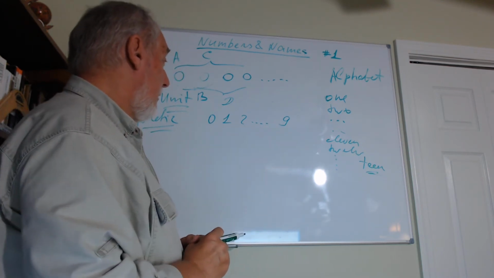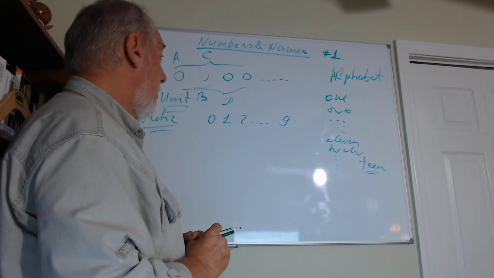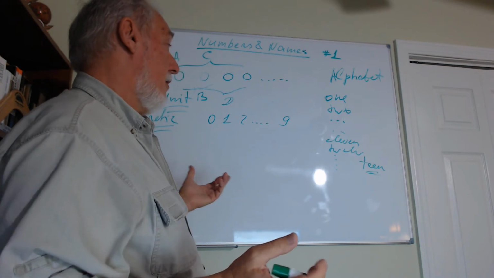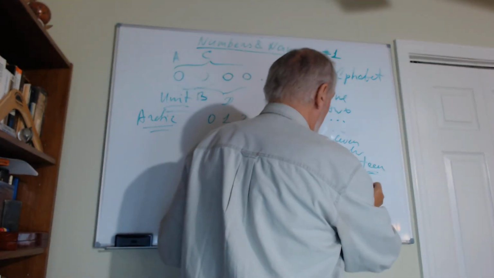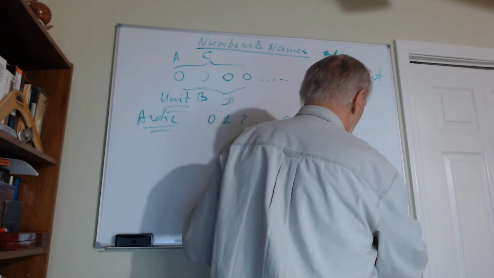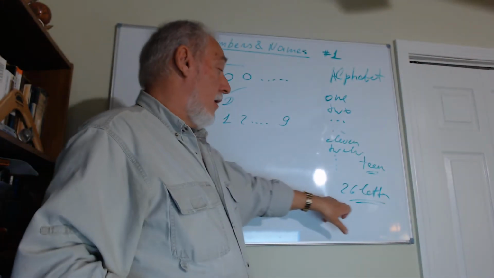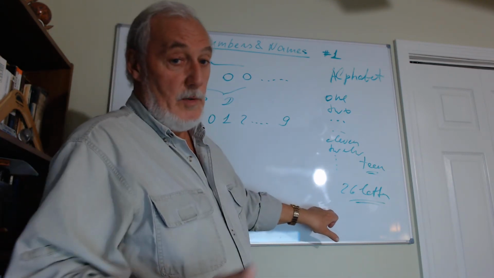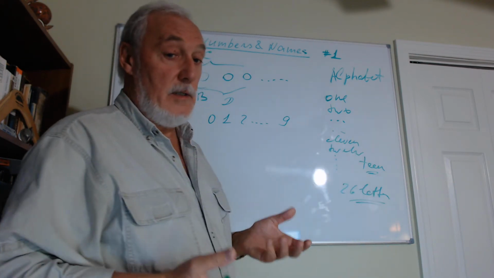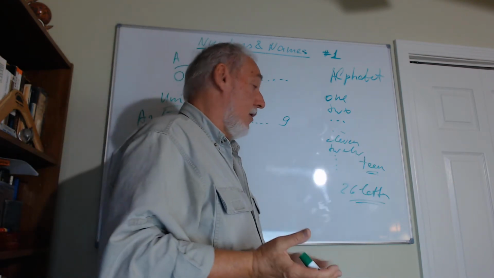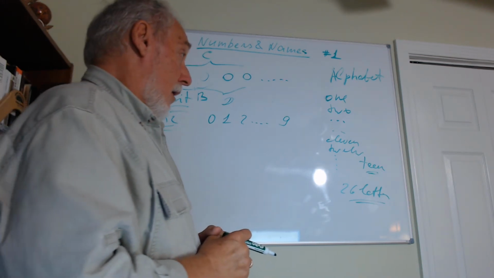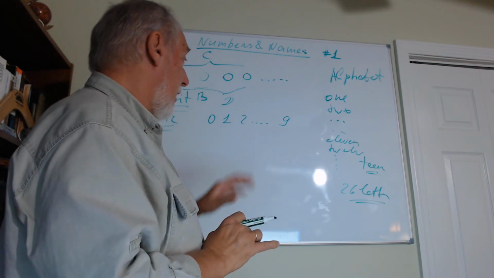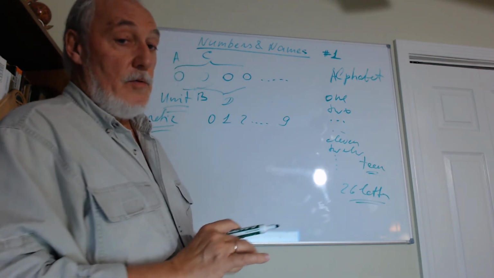But they didn't stop at that. They thought, what would we do if we have lots and lots of numbers? Like for example, in the English alphabet, we have only 26 letters. So we can give names only to 26 numbers and not more. But what about more? If you want to count stars in the sky, there are thousands of them, and we can use only 26 letters. And then people went in different ways. Arab people invented the so-called Arabic numeral system.